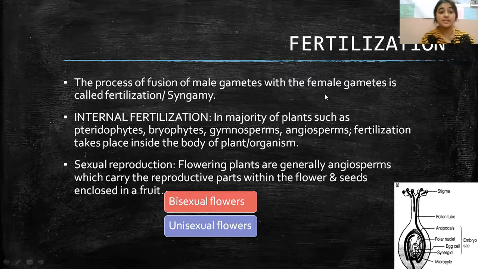And then you have bisexual and unisexual, two kinds of flowers. Most plants have both male and female reproductive organs in the same flower, and that is known as a bisexual flower. And when the same flower has either only the female part or only the male part, such flowers are known as unisexual flowers.